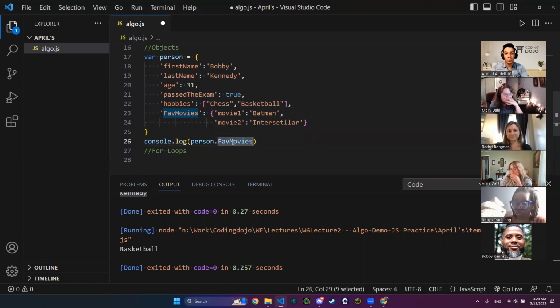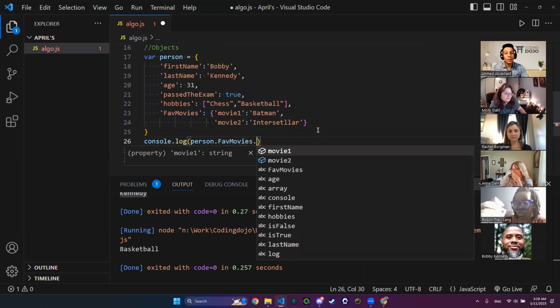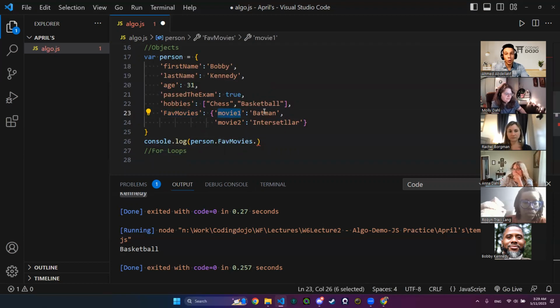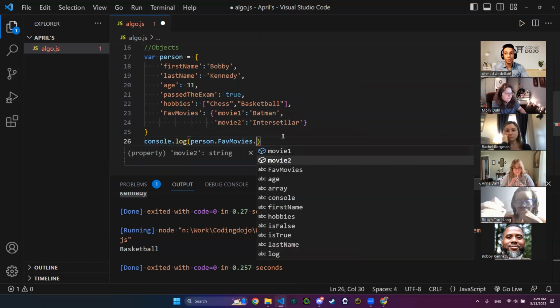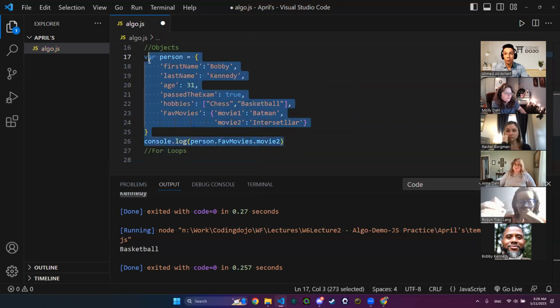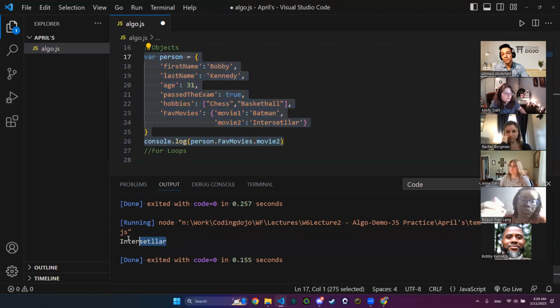So since favorite movies is another object, we want to access its keys by another dot. We see movie 1 and movie 2. These will be our keys, to access the values. What is the value that I want to output? Interstellar. In which key? Movie 2. So favorite movies dot movie 2. Let's console log to see if we'll be having interstellar or not. There you go. Okay. Any questions on the objects?